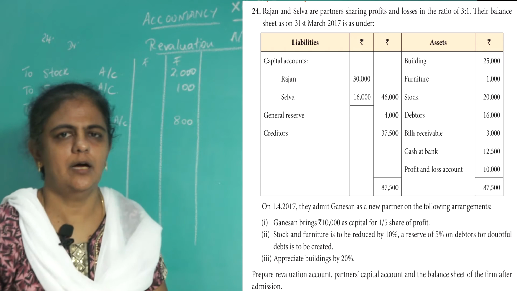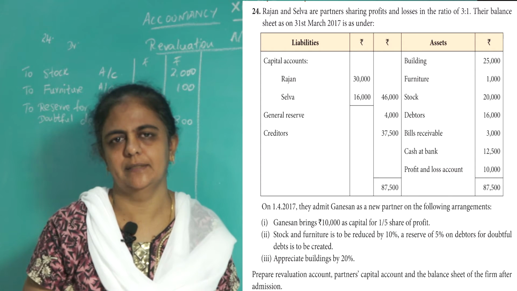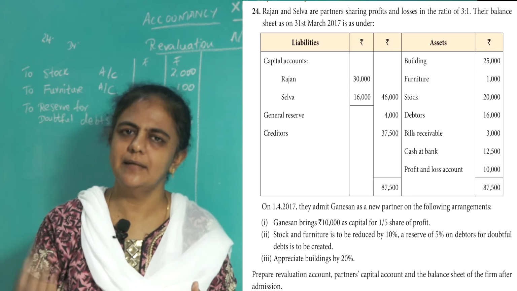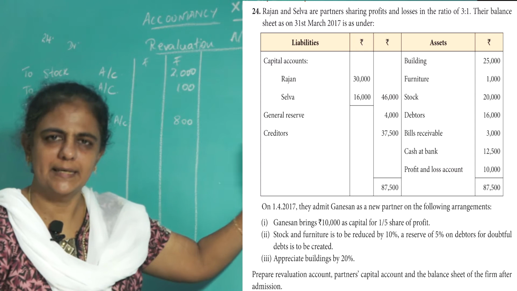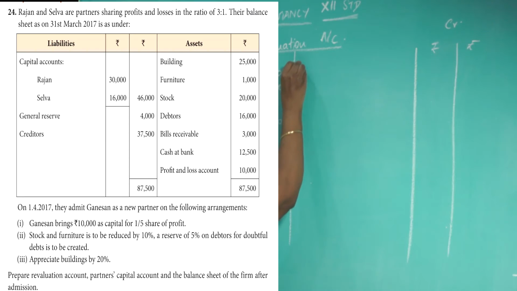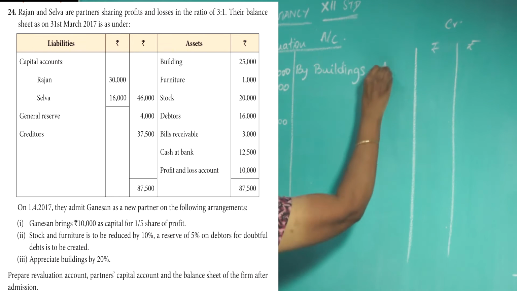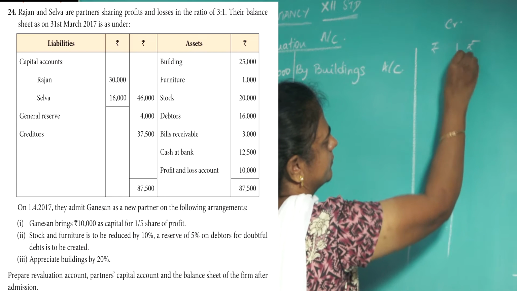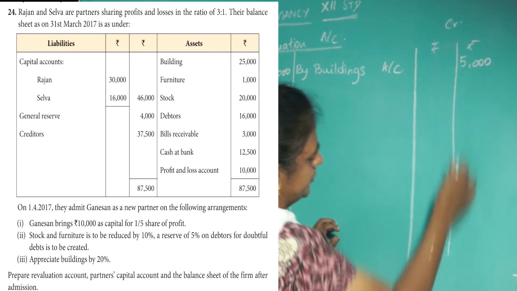Last one, what is the last adjustment given there? Building is appreciated by 20%. 20% appreciation. Building is an asset. Asset increases means it is what? Profit. Profit means you have to put it on the credit side. So buildings is increasing by 20%. Asset increases is a profit by buildings account. So 20% is 5,000. Okay, put the total here.